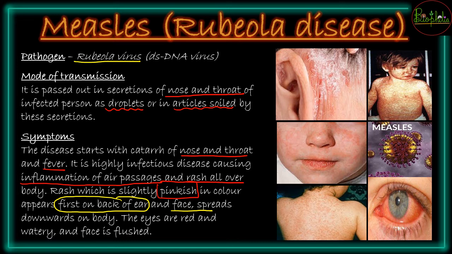Then the eyes might become red and watery, and the face will be flushed, that is, it will be swollen because of the rashes that might be going all over the face. So again you can see in the photographs how the symptoms are visible in the case of measles disease.